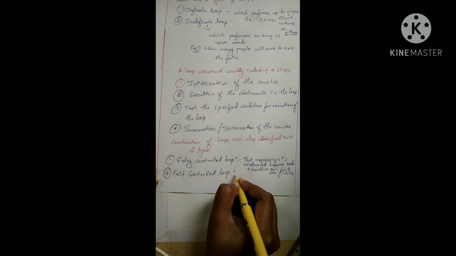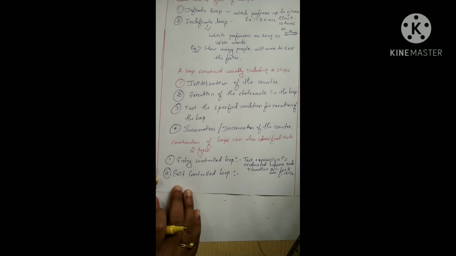And next we are going to learn the exit control loop.